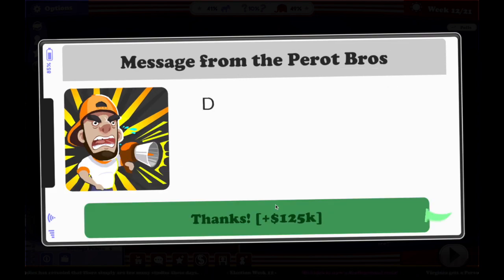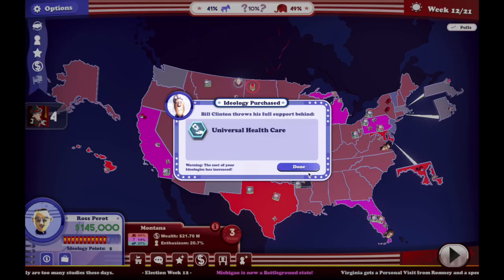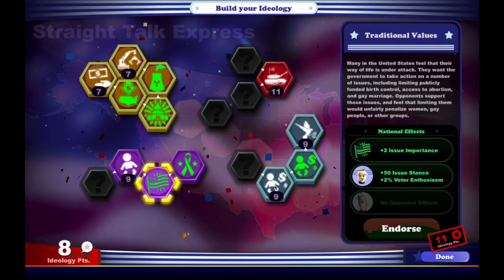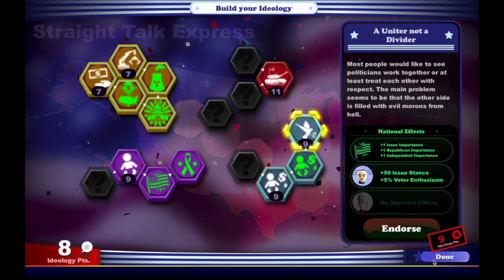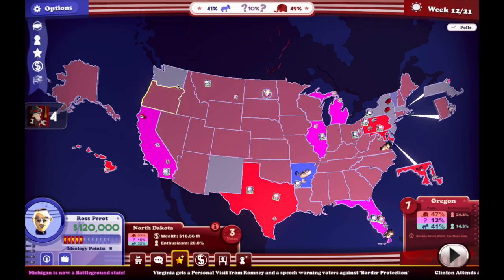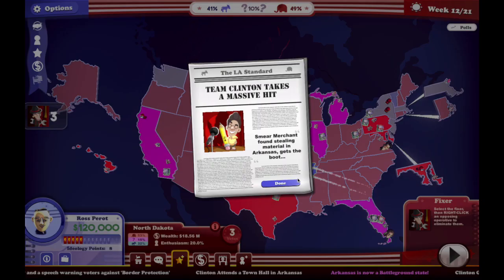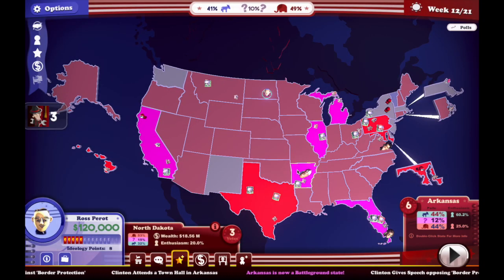When we get this guy, I think we'll just go with cash. We'll get rid of Bill Clinton's fixer. First Bill Clinton operatives have started to appear on the scene.